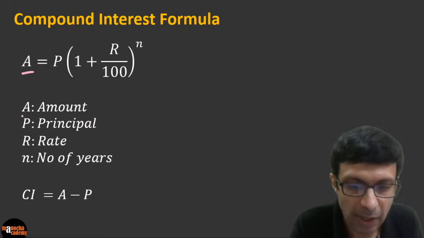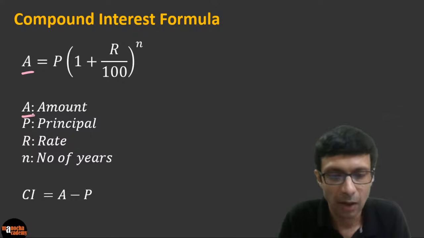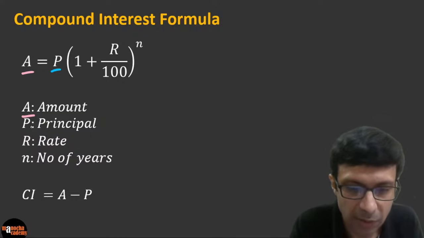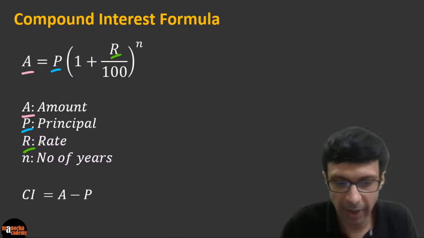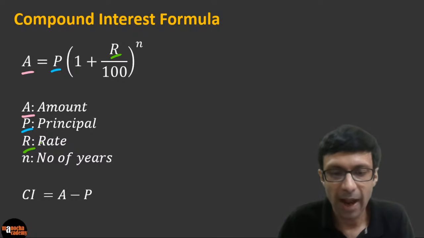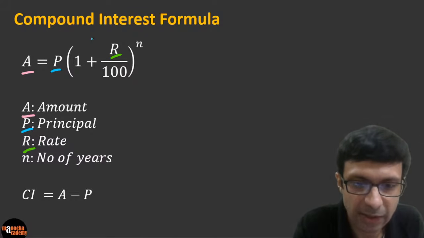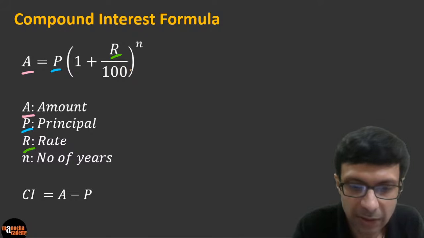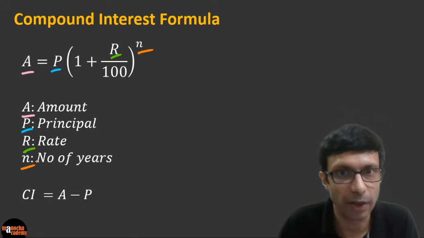A, as you can see, is our total amount, the final amount, which means principal plus interest. P is the principal here, as we've discussed. R is the rate, as you know, and the rate is basically per annum. And N is the number of years. So please note, guys, here N is the time, or basically we say the number of years.